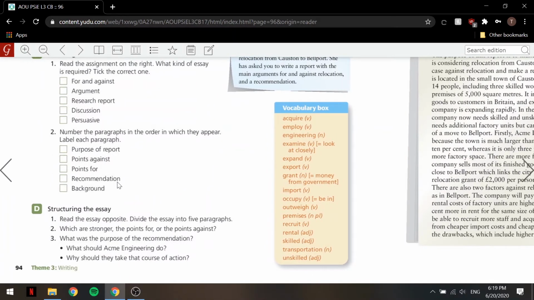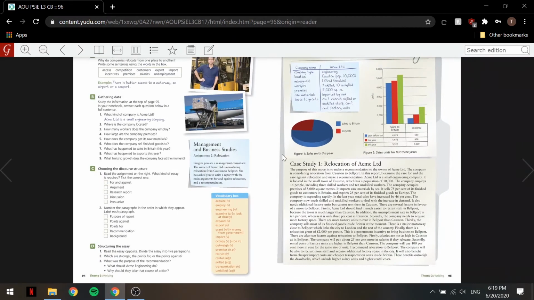So again, one more time, to label these, we'll start with purpose of report, 1, okay? And then 2 will be points for, 3 will be points against, and then we'll have, actually, sorry about that, let's start again. Purpose of report is number 1, background is second, I totally forgot about background, and then points for, and then points against, and finally, recommendation, okay? And yeah, so I think that was the first part of the writing section.